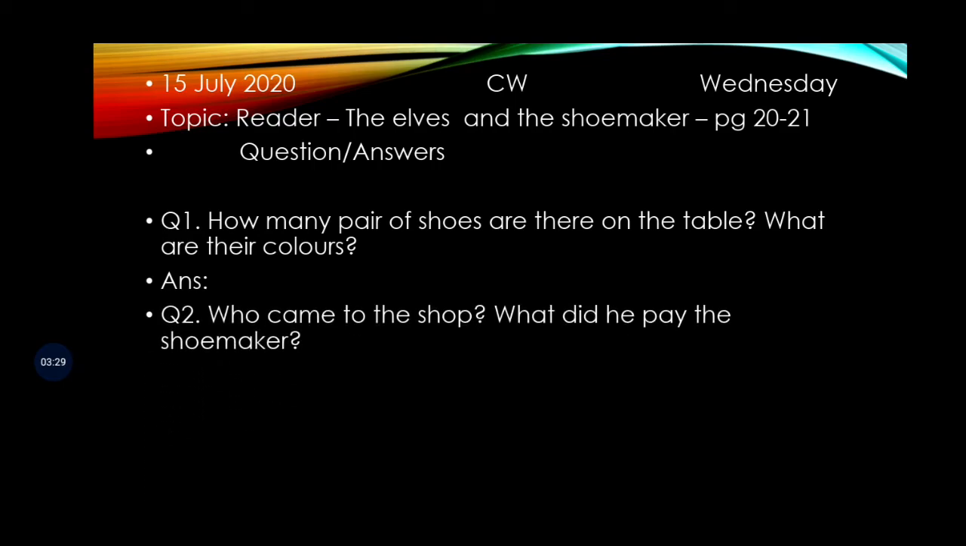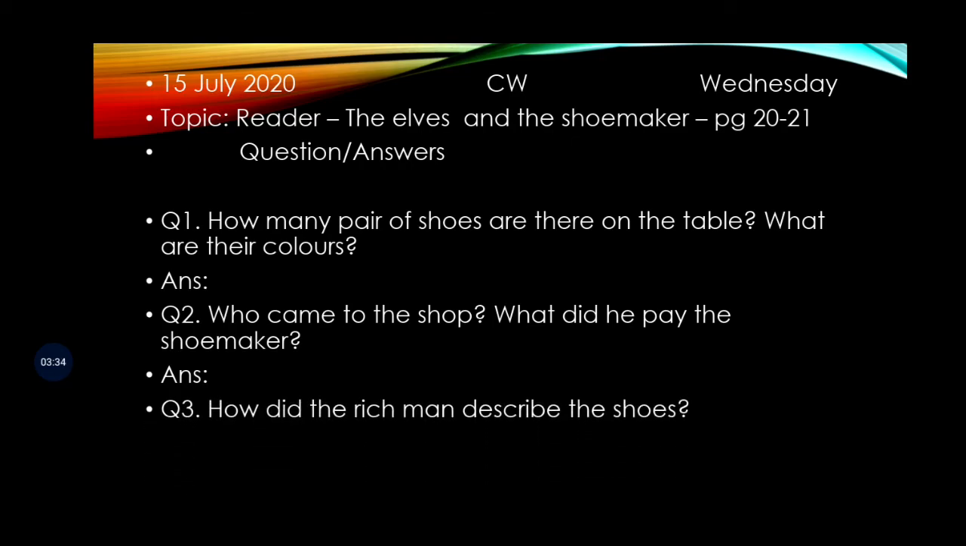Who came to the shop? What did he pay the shoemaker? The rich man came to the shop and he paid 6 gold coins to the shoemaker. How did the rich man describe the shoes? He said, "What beautiful shoes."